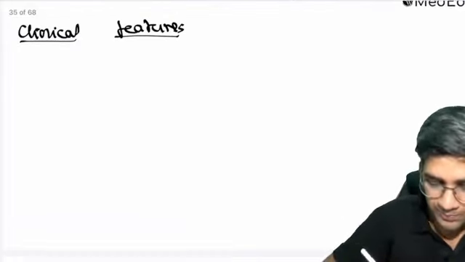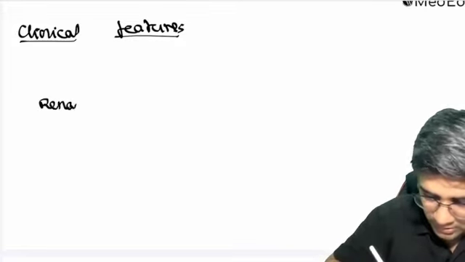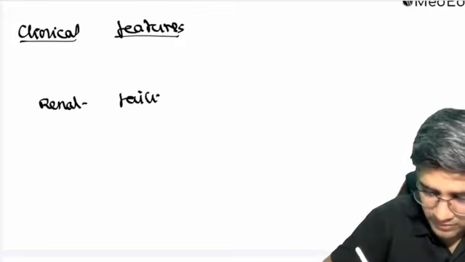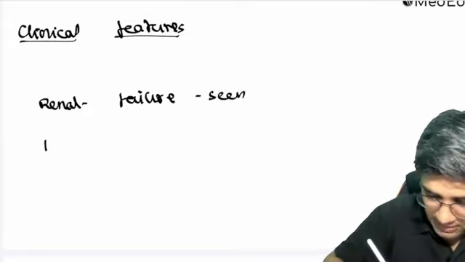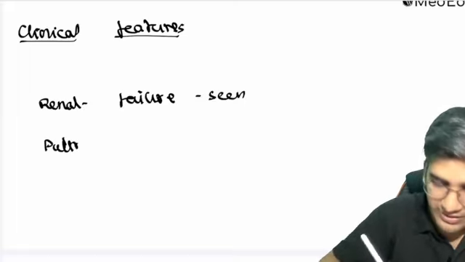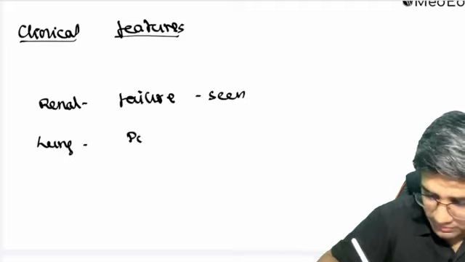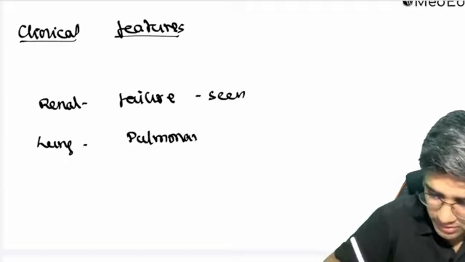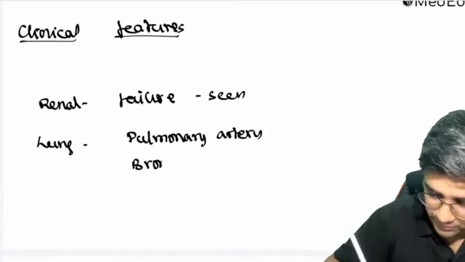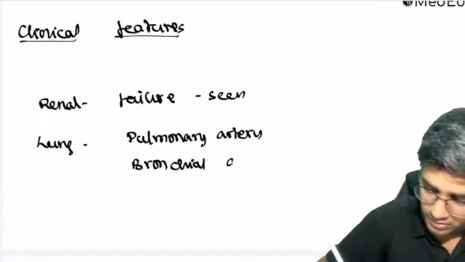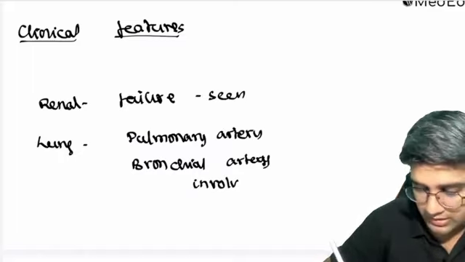There are two things in PAN. When you take renal involvement, renal failure is seen in PAN. And when you take the lungs, the pulmonary artery and the bronchial artery are involved in PAN.